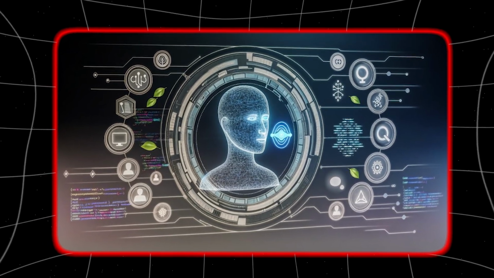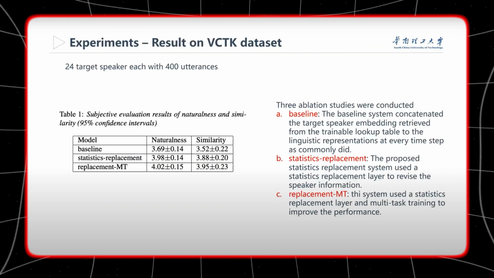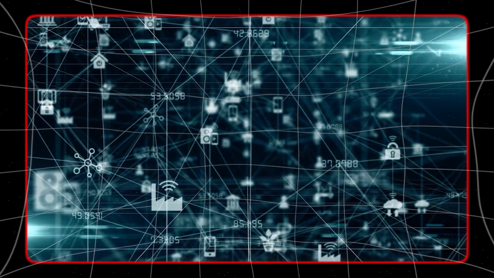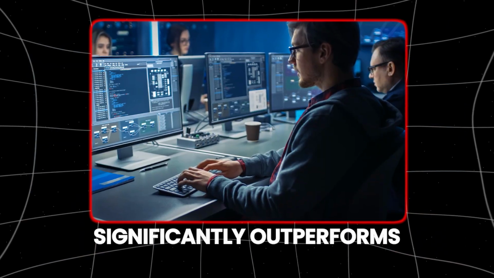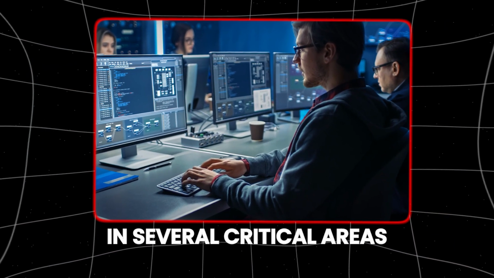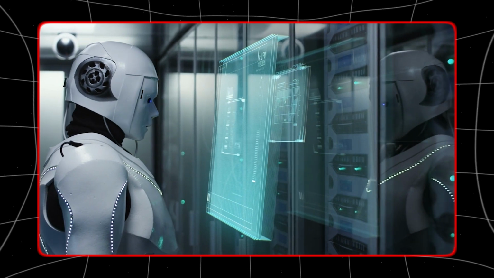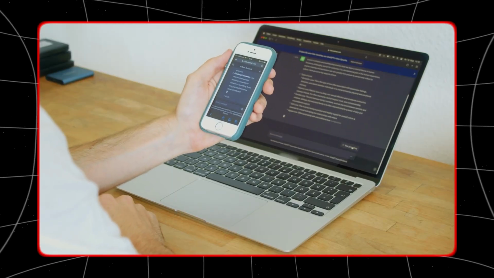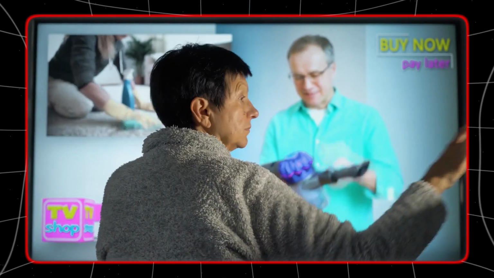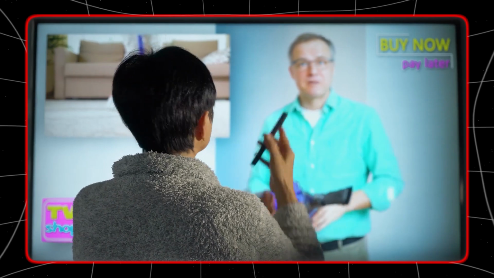VALL-E 2 capabilities. Microsoft's experiments with VALL-E 2, conducted using the LibriSpeech and VCTK datasets, have demonstrated that this advanced neural codec language model significantly outperforms previous zero-shot text-to-speech systems in several critical areas. One of the key strengths of VALL-E 2 is its robustness in handling diverse and challenging speech scenarios. The model excels in generating stable and consistent speech outputs, even when dealing with complex sentence structures or repetitive phrases. This robustness is crucial for ensuring that the synthesized speech remains clear and intelligible across various contexts and use cases.